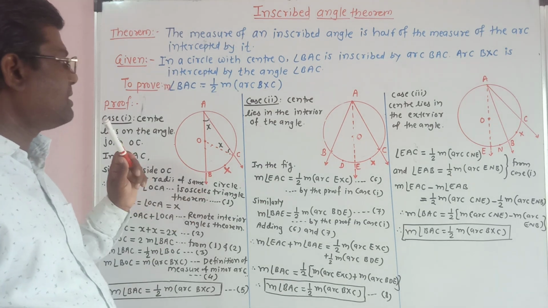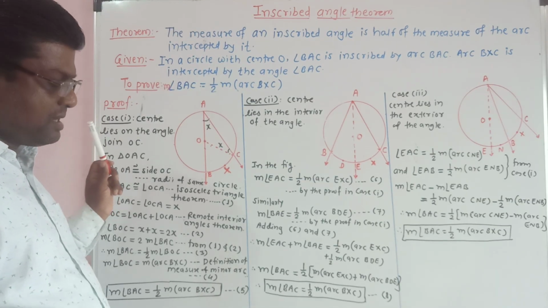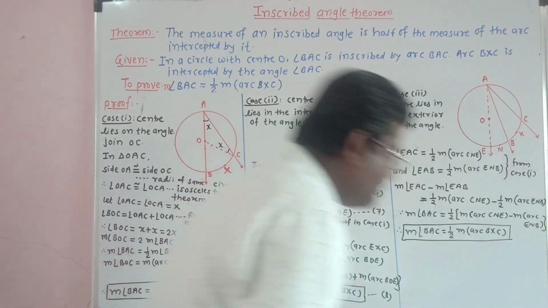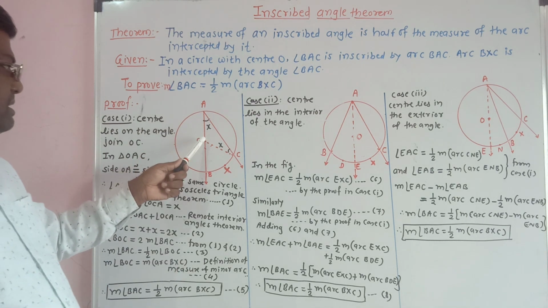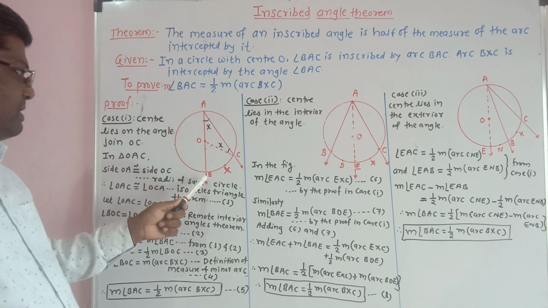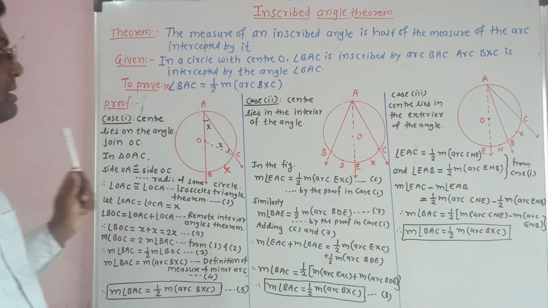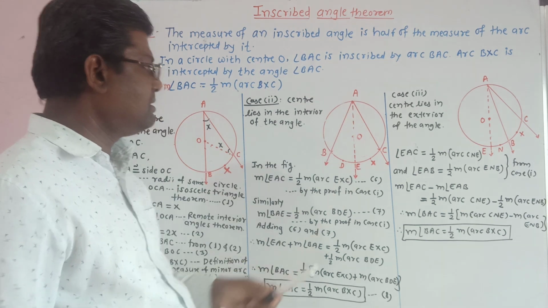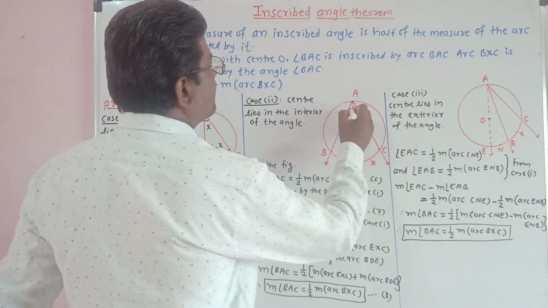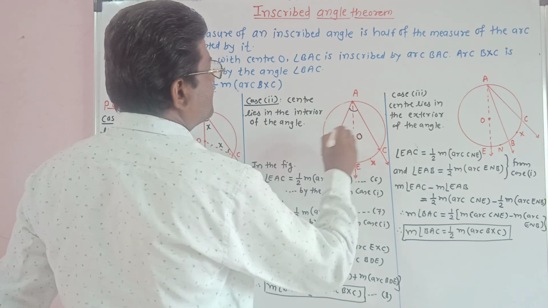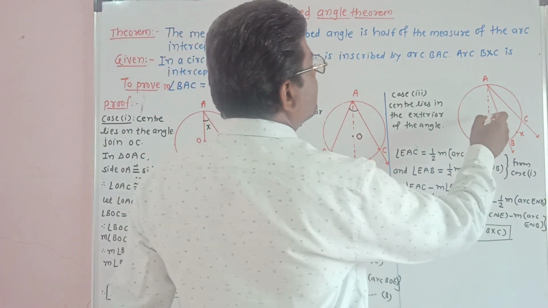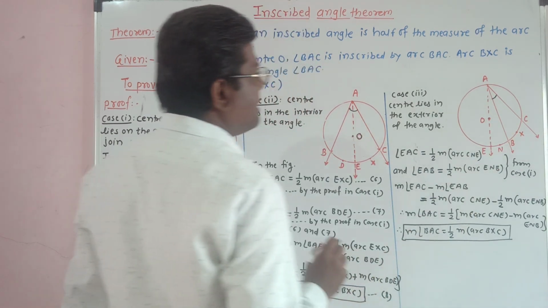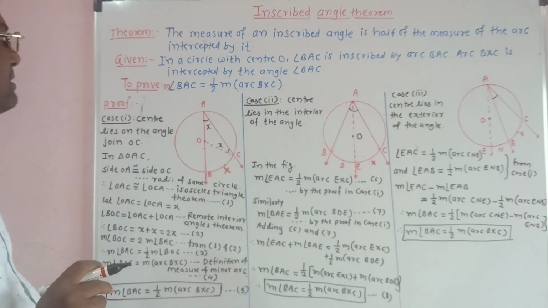of arc BXC. So there lie three cases. Case number 1: the center lies on the angle, center O lies on the arm of the angle. Case number 2: the center lies in the interior of this angle. And the third case is the center lies in the exterior of this angle. So there are 3 cases to prove this theorem.